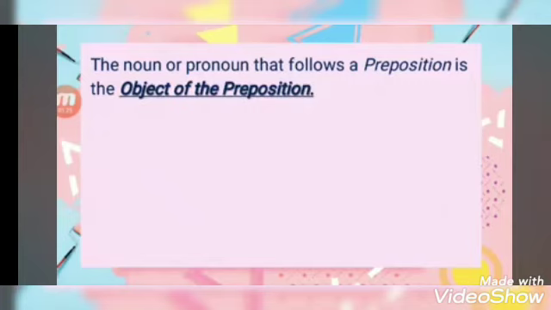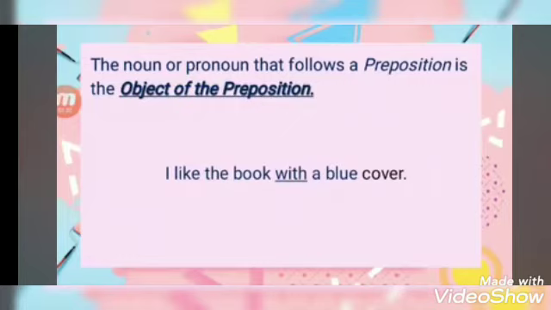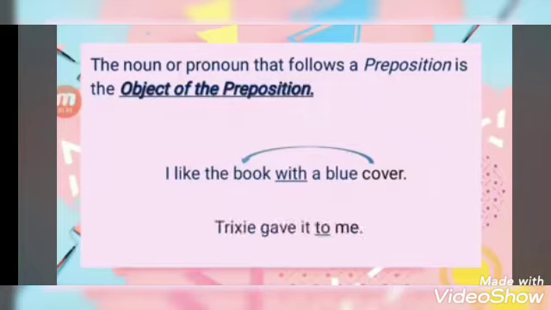Example: I like the book with the blue cover. Cover is the object of the preposition because it follows the preposition word with. Next one, Trixie gave it to me. Me is the object of the preposition because it follows the preposition word to.